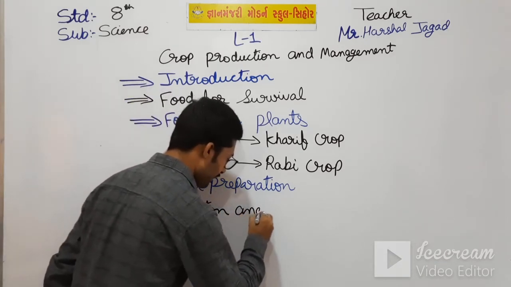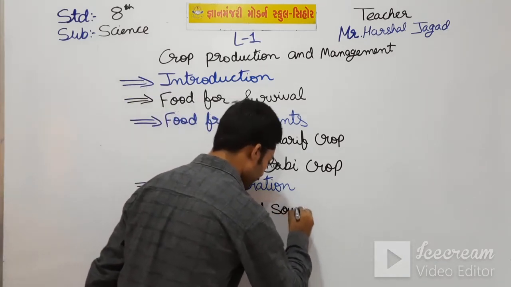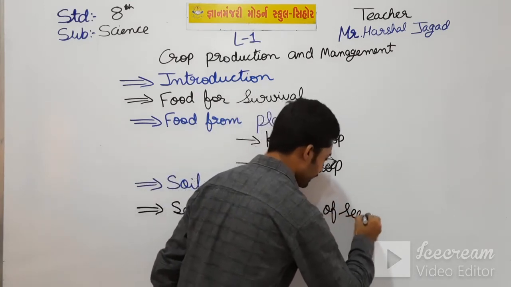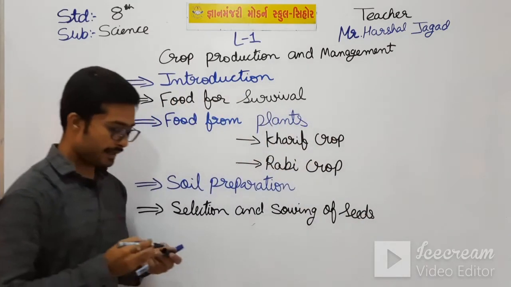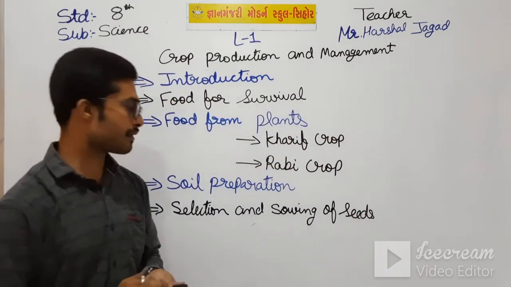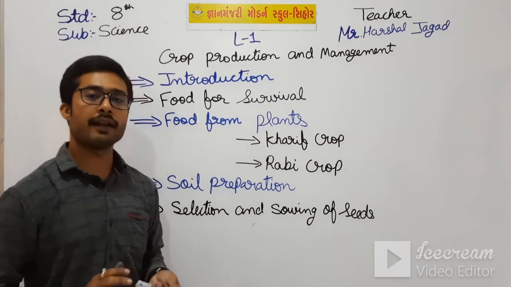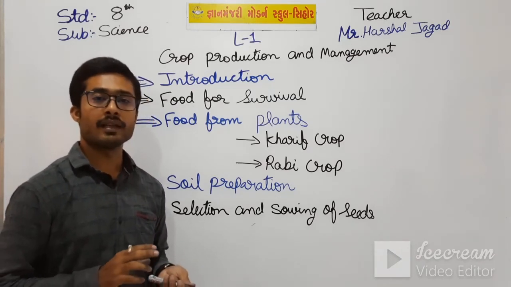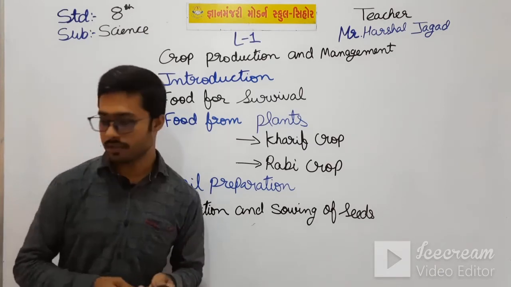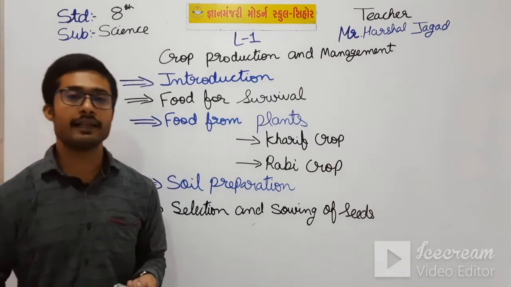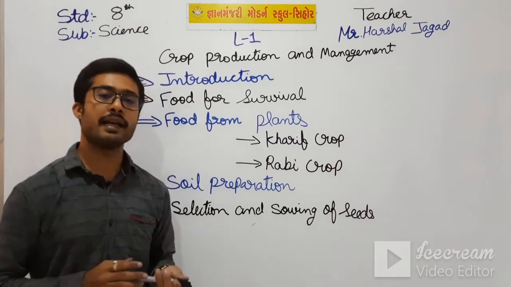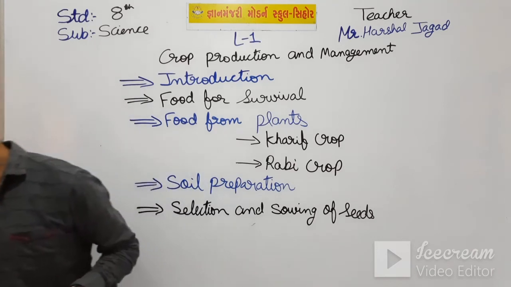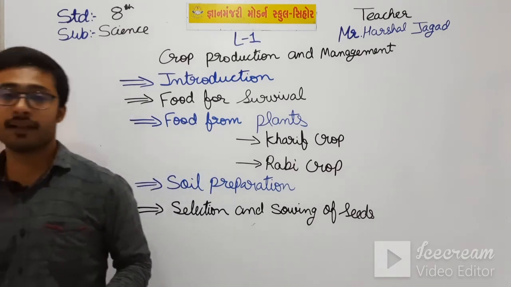Selection and sowing of seeds. In this, first the farmer selects the seed and then it is sowed, and there are two methods of sowing the seed. First it is manual, and second, seeds are sowed using a tool which is known as the seed drill.